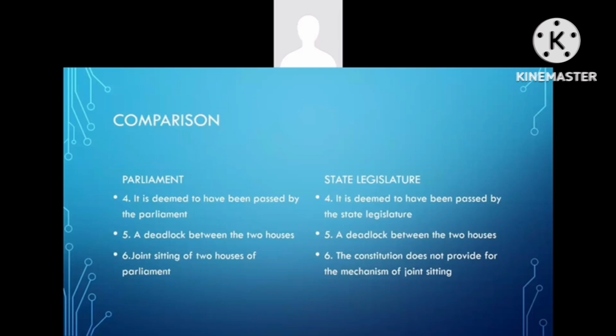Next comes to Parliament, sixth one. The Constitution provides for the mechanism of joint sitting of two houses of the Parliament to resolve the deadlock between them over the passage of a bill. Next comes to state legislature, sixth one. The Constitution does not provide for the mechanism of joint sitting of two houses of the state legislature to resolve the deadlock between them over the passage of a bill.